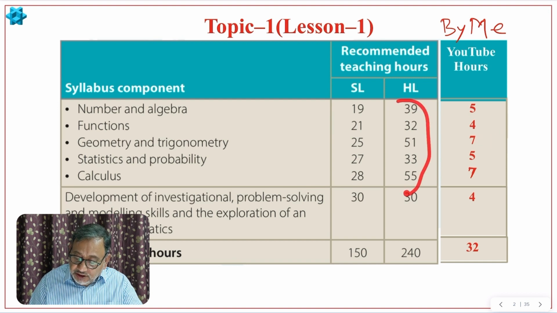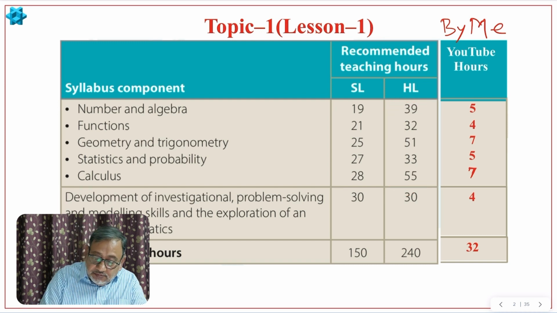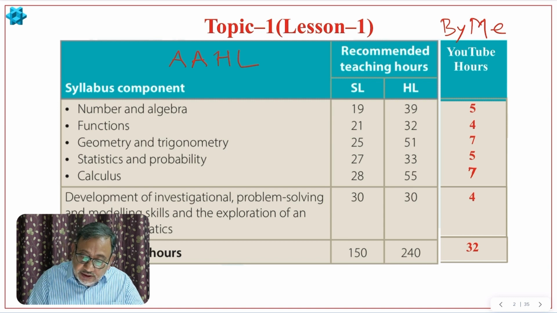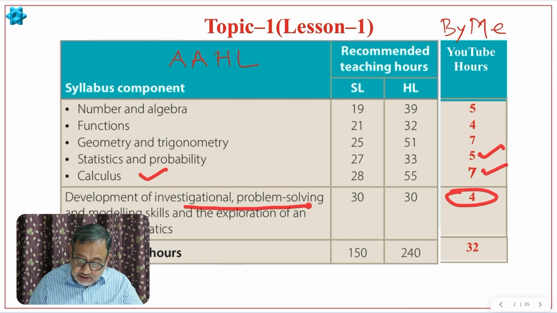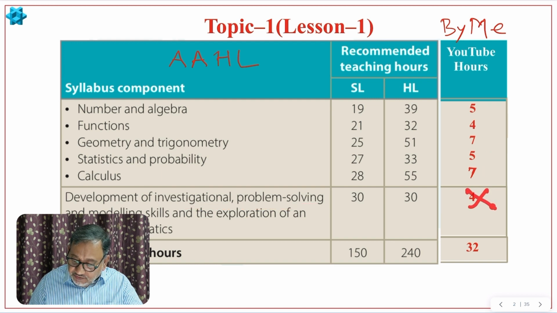I have kept it proportionate to this, from AAHL. Of course, I am going to cover AAHL. This is from your AAHL syllabus. Then topic 4, statistics and probability, I will cover in 5 hours, and calculus, topic 5, I will cover in 7 hours. This you can keep for development and investigation skill, but I hope you must have completed this. So maybe I'll get 4 more hours for completing these 5 topics. This I'm going to omit.